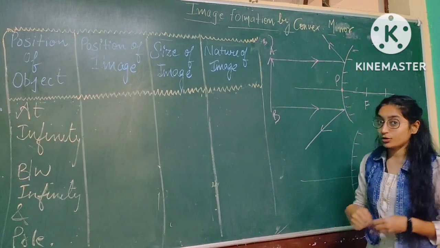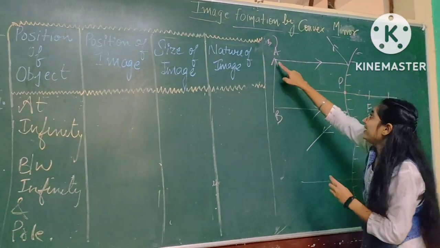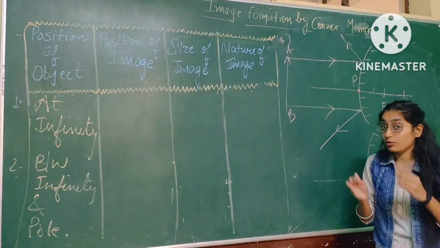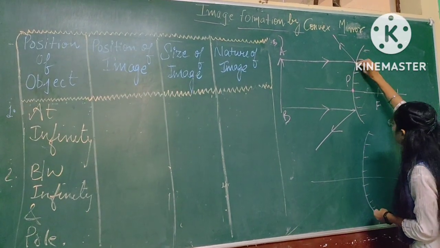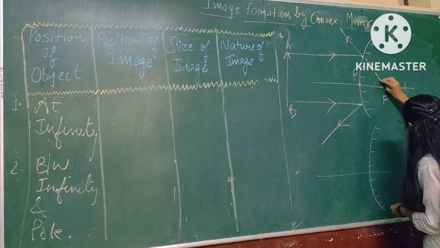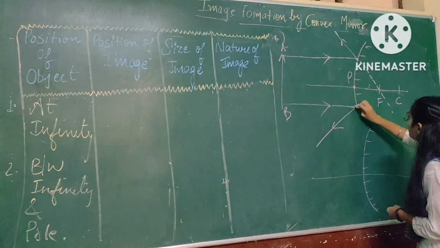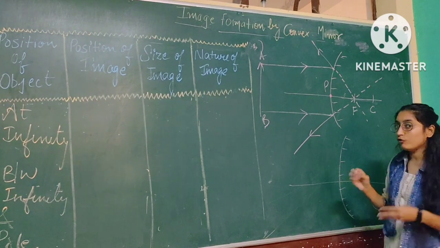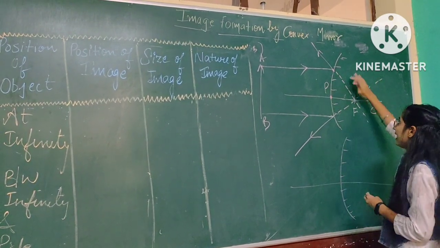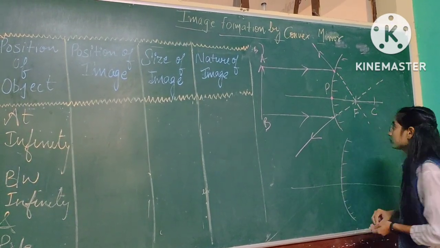But according to the rule, if light is coming parallel, then it should pass from the focus. So the reflected light should pass from the focus. So I am considering the light is passing from the focus behind the mirror. So you will make all this light formation with the dotted line.